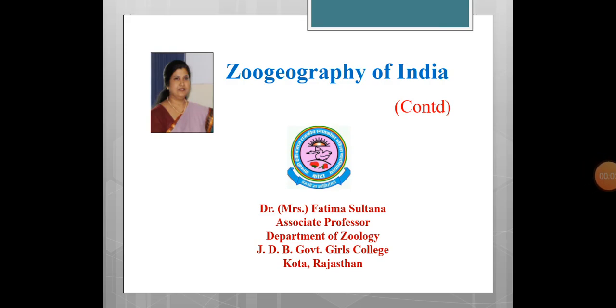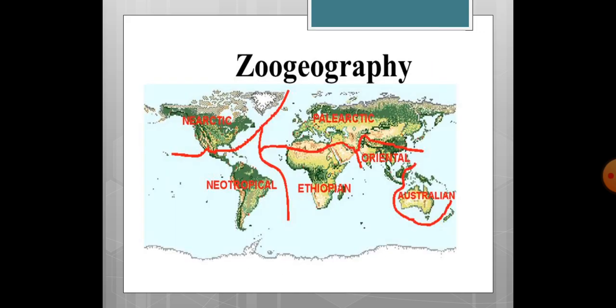Dear students, today I am going to continue the chapter Zoo Geography of India. We had discussed the various geographical realms of the world and where India stands. As I have already told you, the various realms are the Nearctic, Neotropical, Palearctic, Oriental, Australian, and Ethiopian. Ethiopian is now known as African. Now, India comes under the Oriental realm, geographical realm.